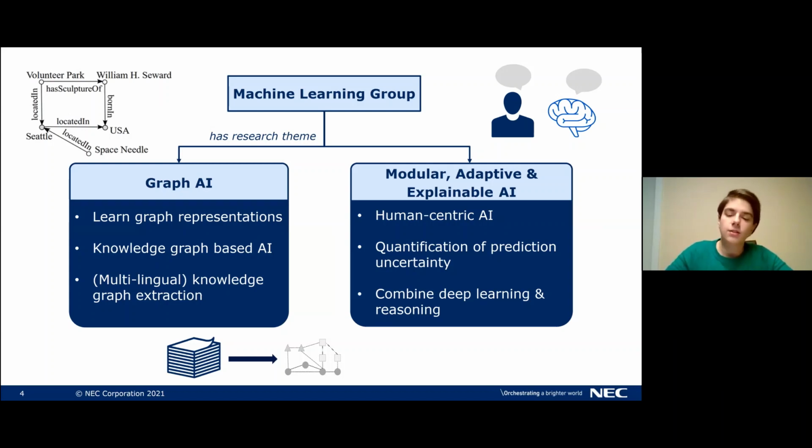The second research theme is newer. We call it modular, adaptive, and explainable AI. Here we want to explore such topics as more human-centric AI, or how can we quantify the uncertainty of a prediction, or how can we combine deep learning and reasoning.